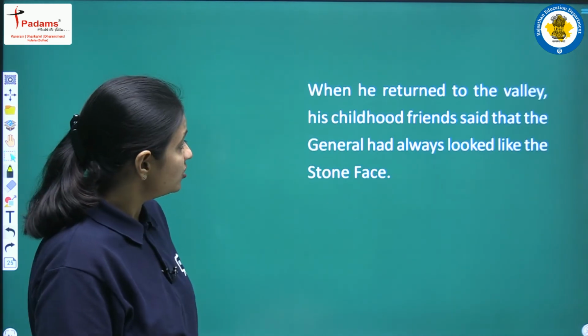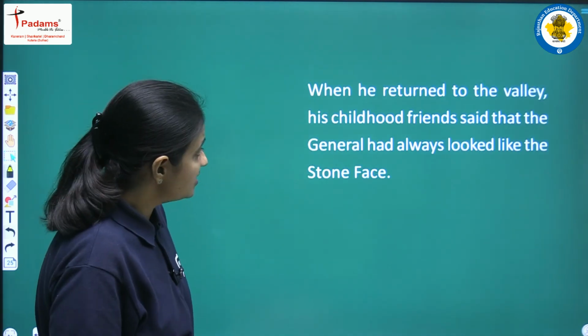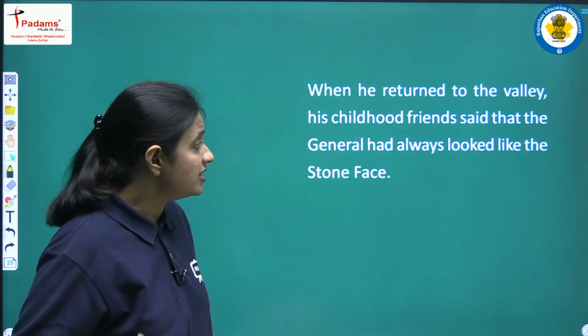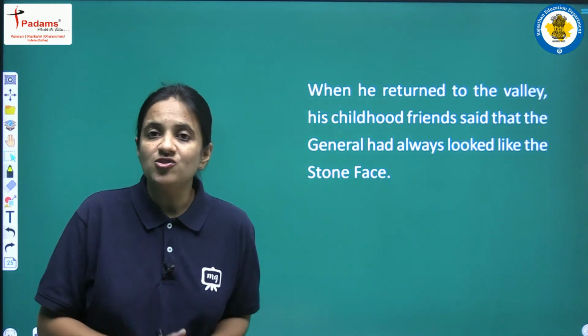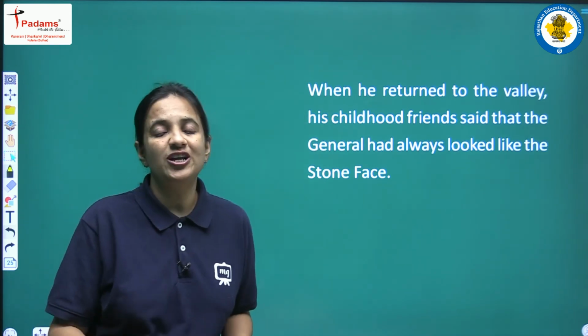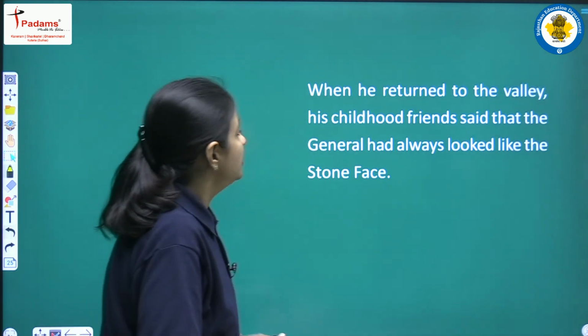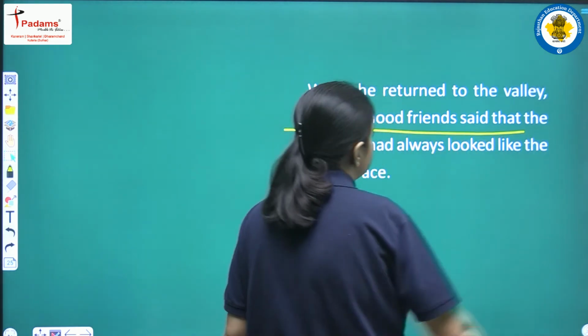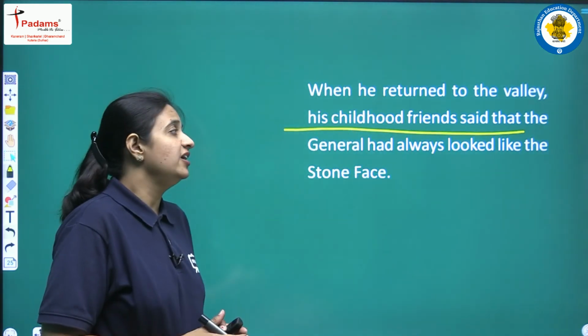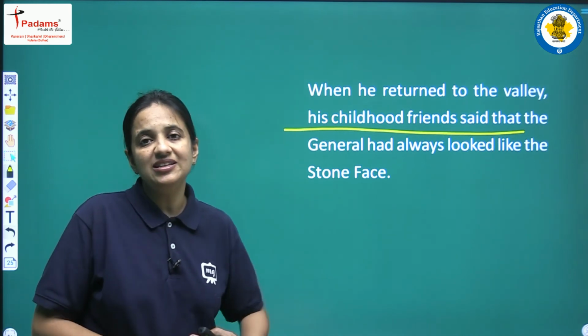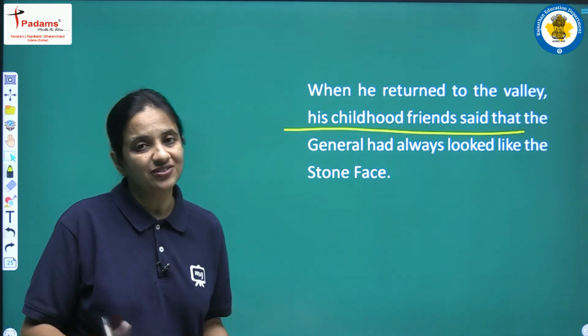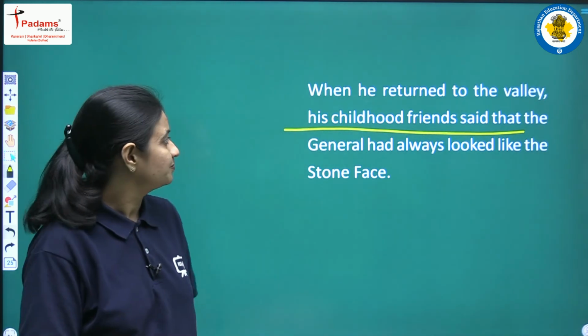When he returned to the valley, his childhood friend said that the general had always looked like the stone face, and now this commander, because of old age, just wanted to return to his native valley. Then all his childhood friends were saying that he always looked just like the stone face. He actually had the likeness, the resemblance of the great stone face.